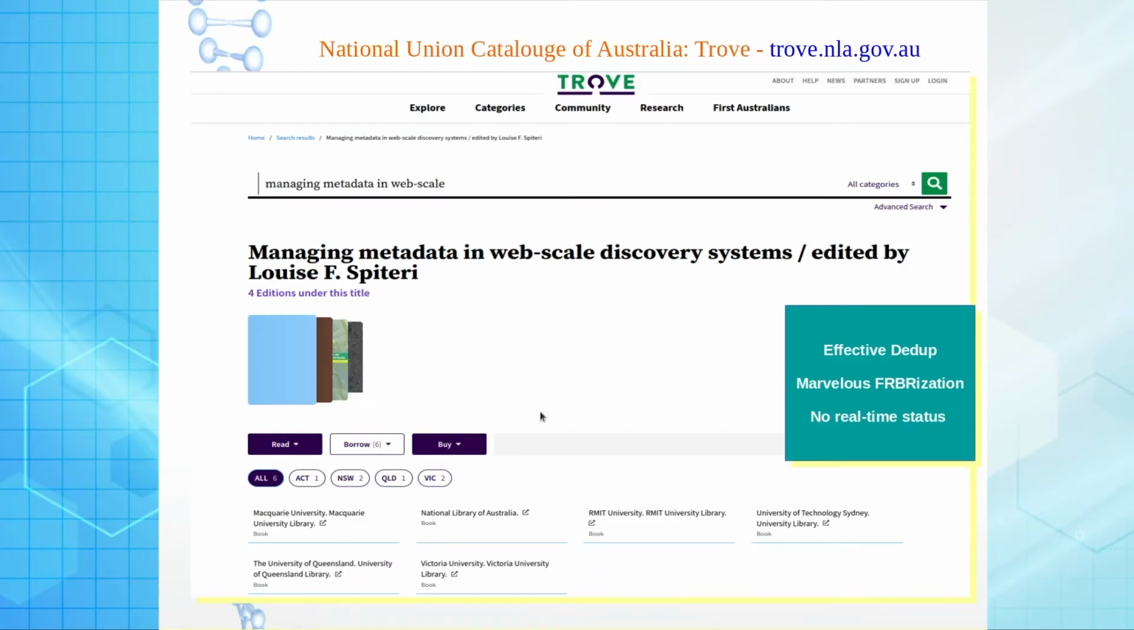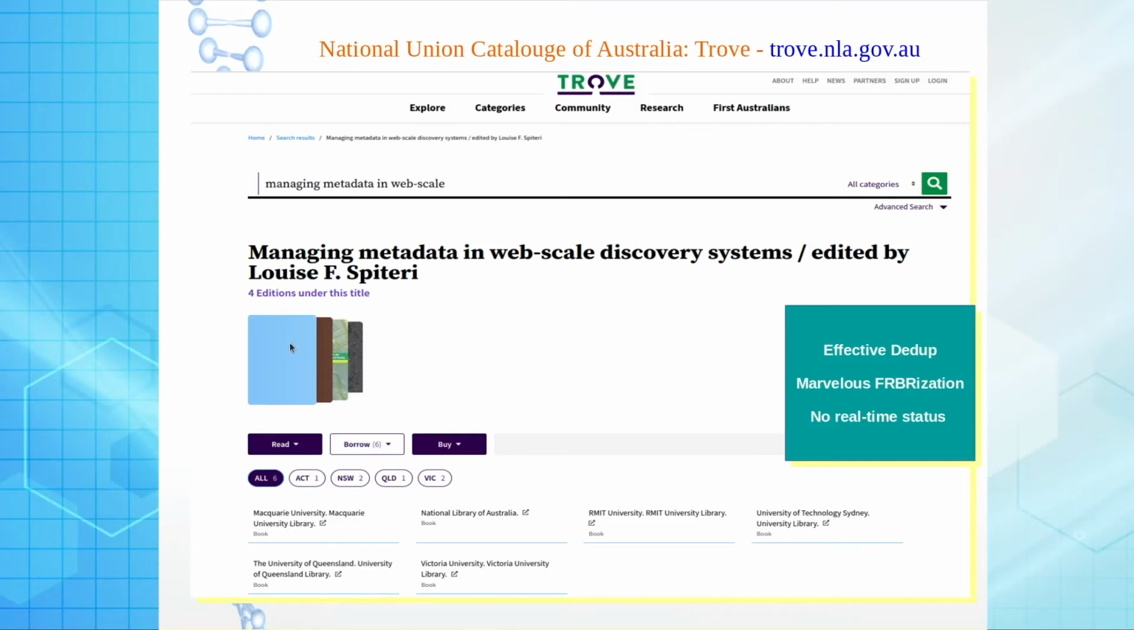Now another big digital library of our time, Trove, is supported at the back end by Libraries Australia. It is actually working as a national showcase for all resources of Australia. Here I search for the same document, managing metadata in WebScale. The interesting thing is that deduplication is effective. These particular documents are available in 6 different libraries.